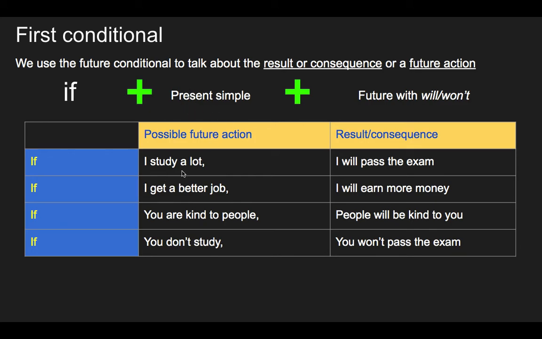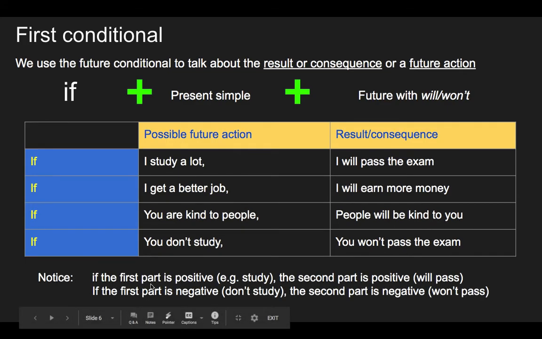If I study a lot, I will pass the exam. If I get a better job, I will earn more money. If you are kind to people, people will be kind to you. And, so this is like the opposite of the first one. If you don't study, you won't pass the exam.